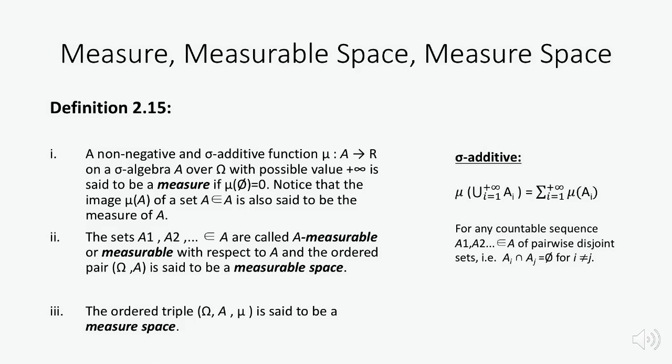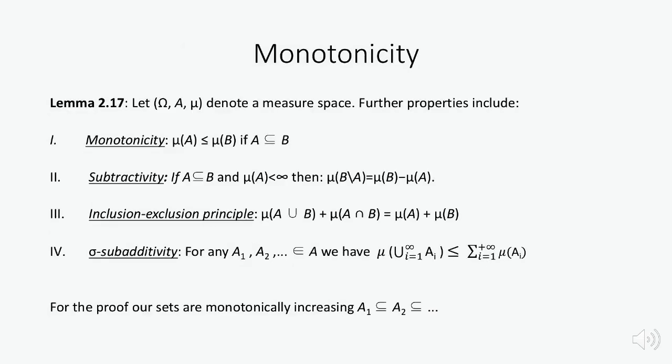Next, the sets A1, A2, etc., which are elements of the sigma algebra, are called measurable with respect to the sigma algebra, and the ordered pair of omega and A is a measurable space. Finally, the ordered triple of omega, the sigma algebra A, and mu is called a measure space. Now let us recall the characteristics of a measure space.